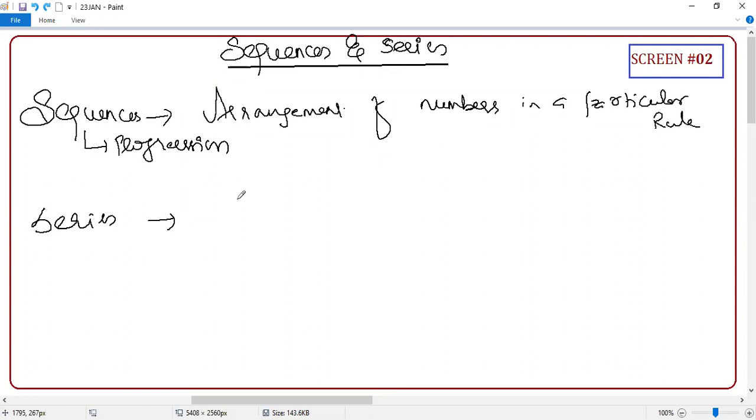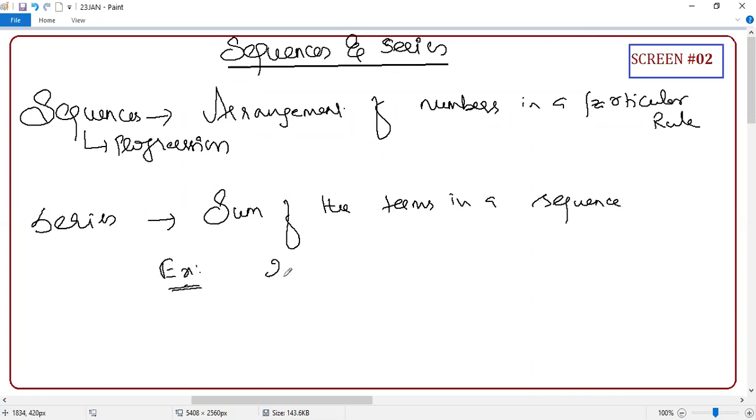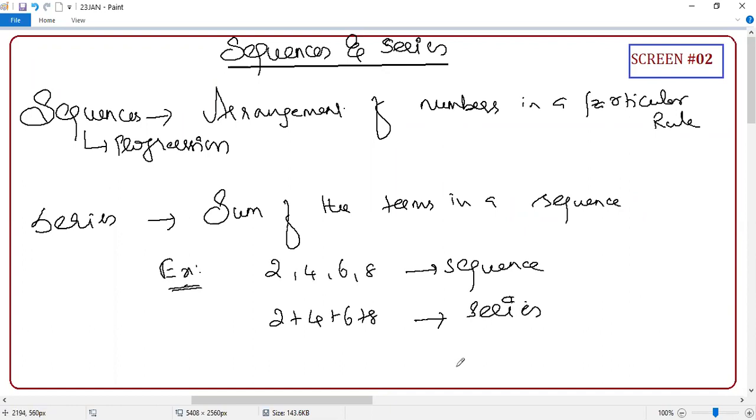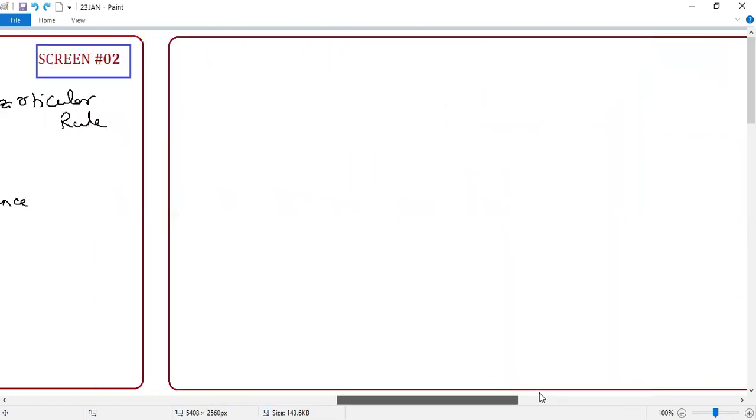So series is what? Sum of the terms in a sequence. Example: 2, 4, 6, 8 is a sequence. 2 plus 4 plus 6 plus 8 is a series. It can have minus also, because you know the meaning of sum, it can have minus also.